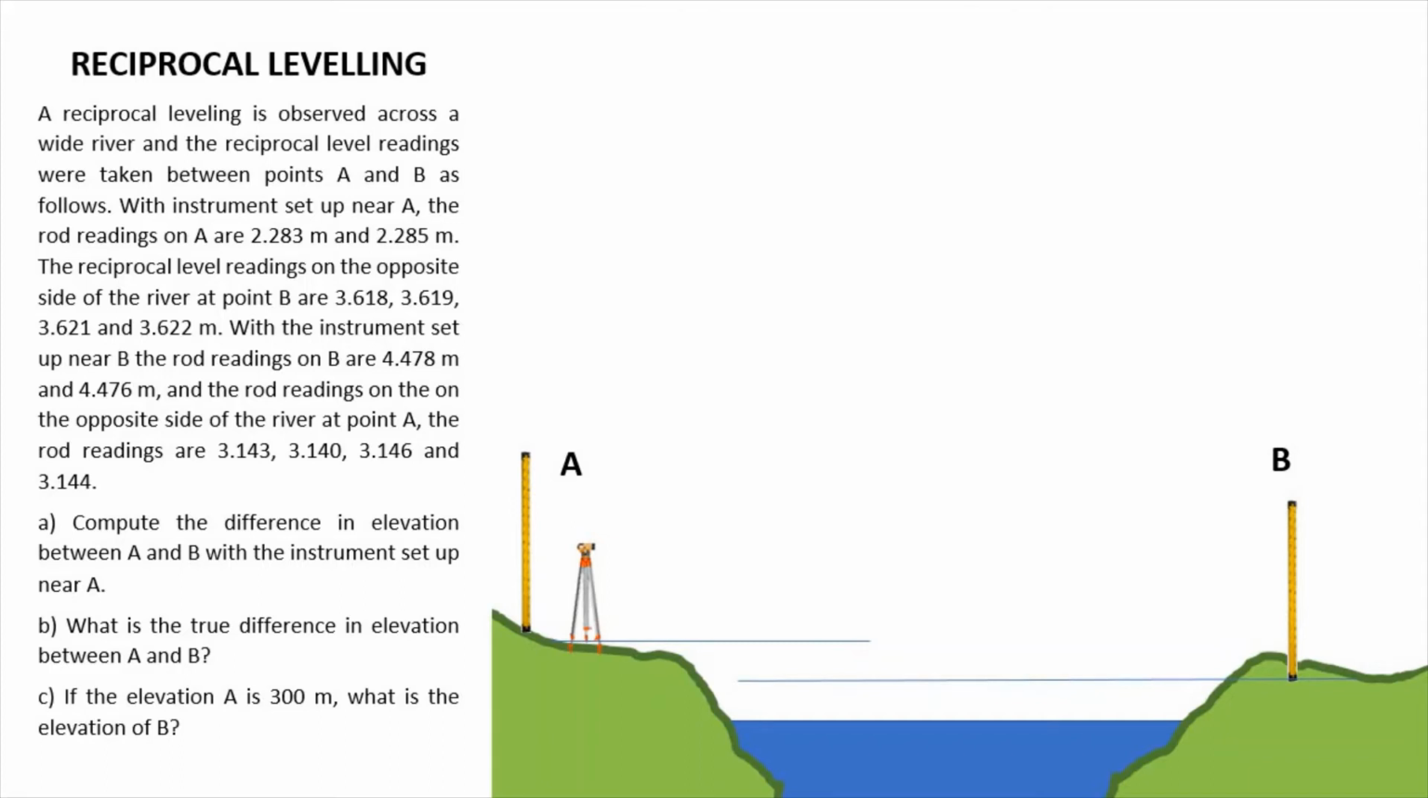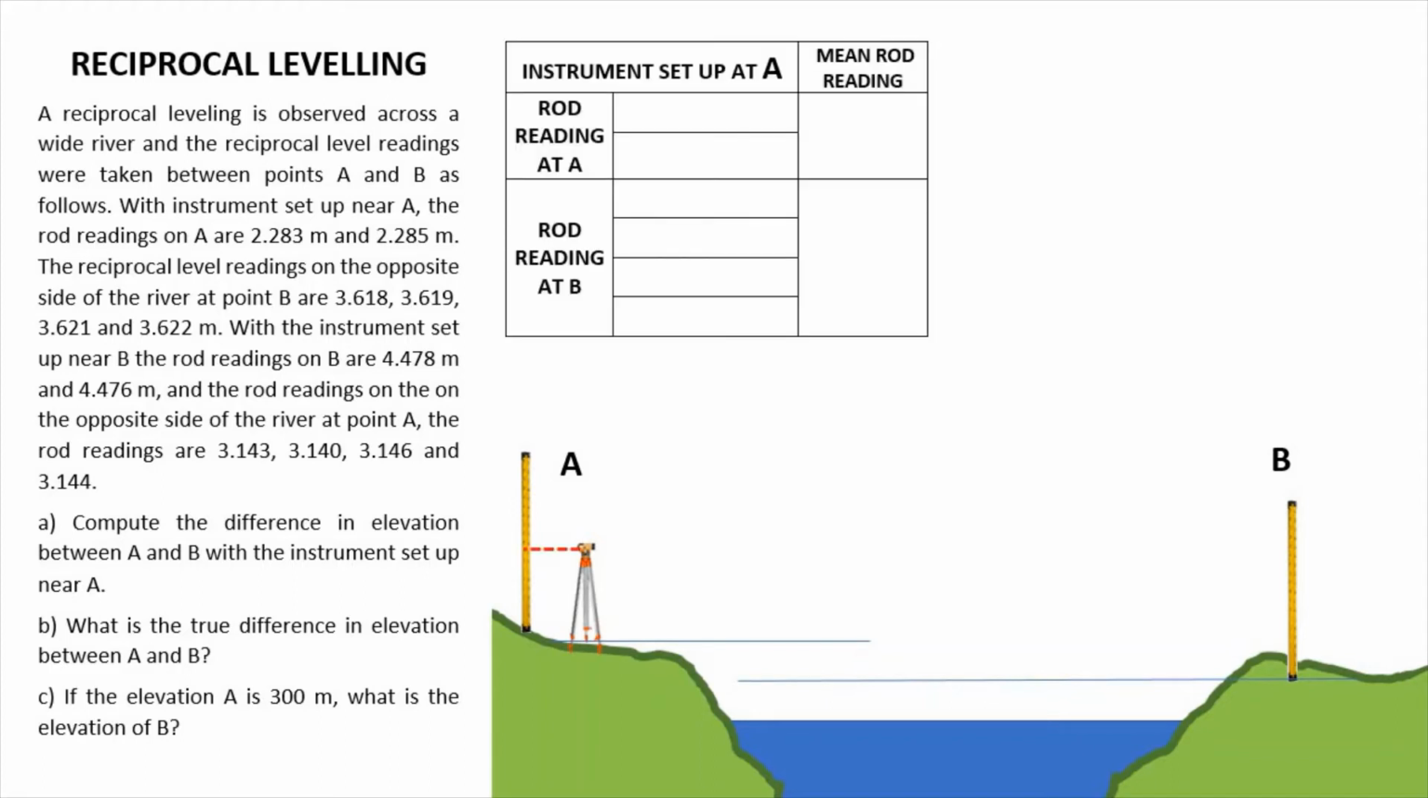2.283 and 2.285. Okay, also let's make a table for our data. So we have 2.283 and 2.285. So question, bakit dalawang reading sa A? So here we're making several readings to make our data precise. Okay, and then next, with the instrument set up at A, nag-rod reading sa point B. So the readings are 3.618, 3.619, 3.621, and 3.622.